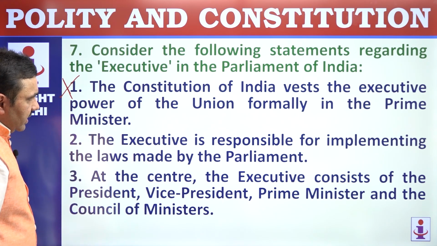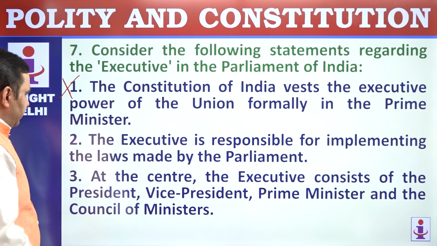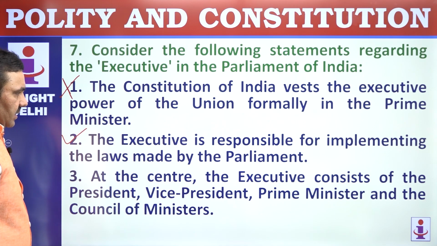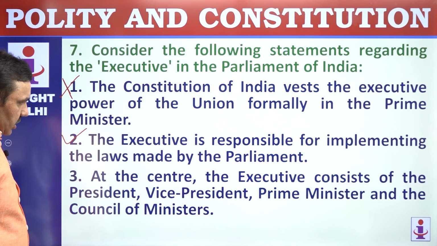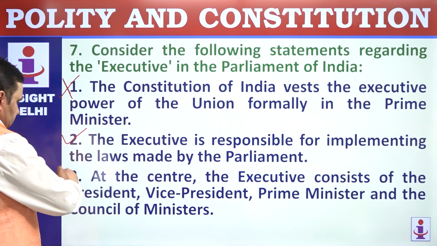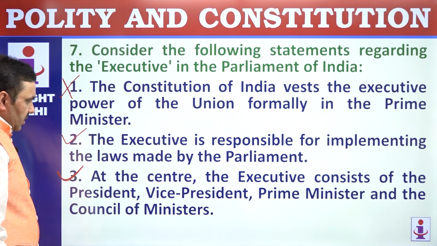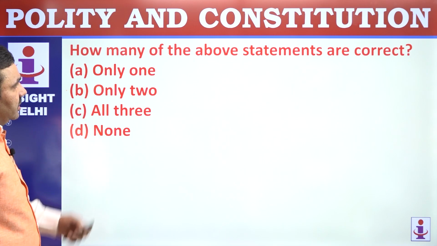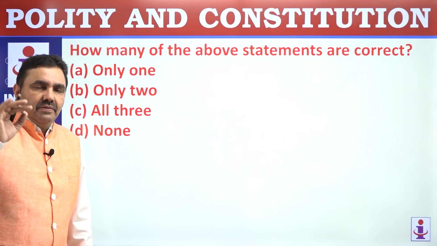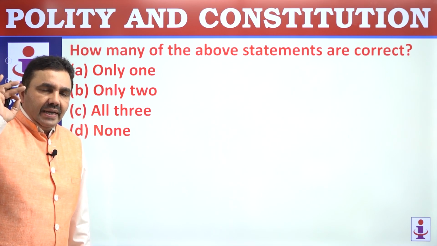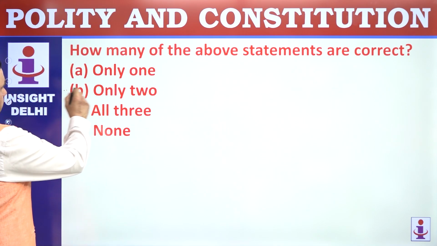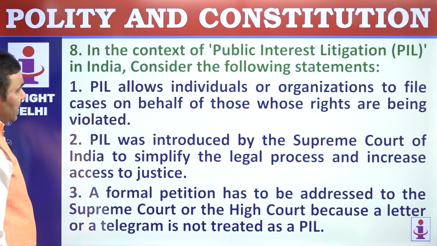The executive is responsible for implementing the laws made by Parliament. Perfectly correct. At the center, the executive consists of President, Vice President, Prime Minister and Council of Ministers. Definitely. So 2 and 3 are correct. 1 is wrong. How many of the above statements? So how many? You have to be very, very careful when you get the issue of how many. So how many? Only 2. Option is B.